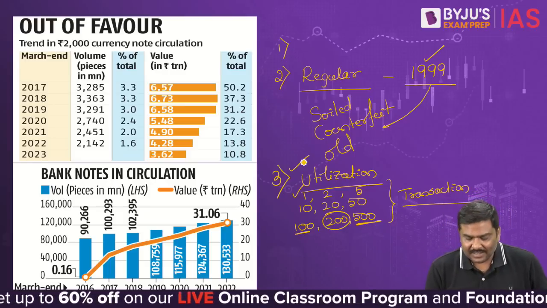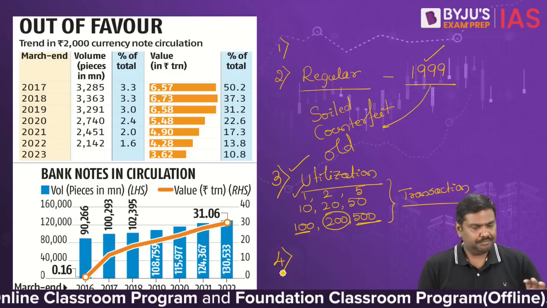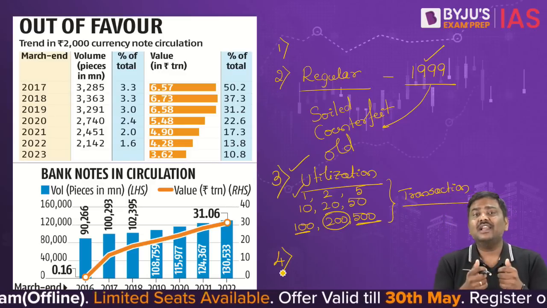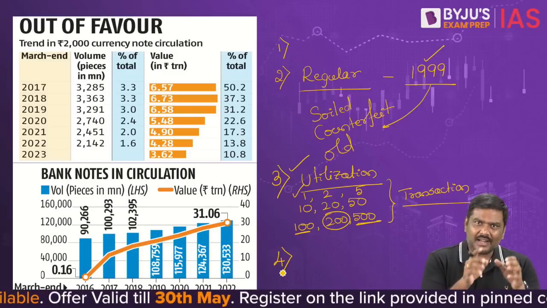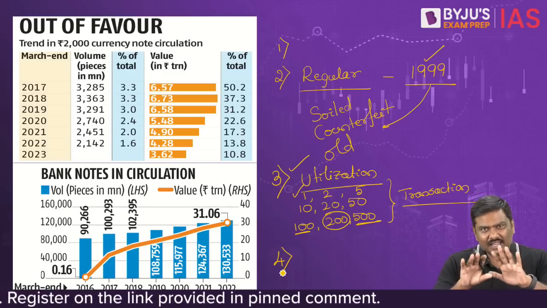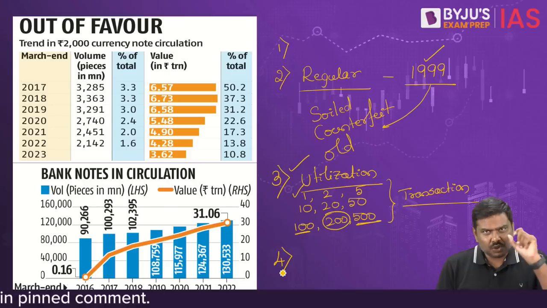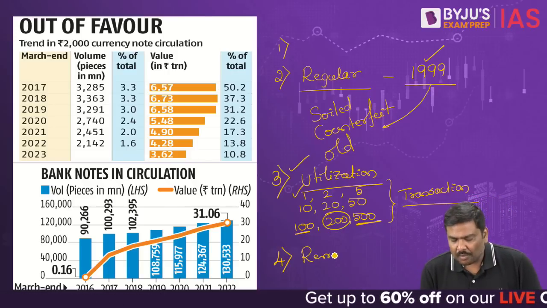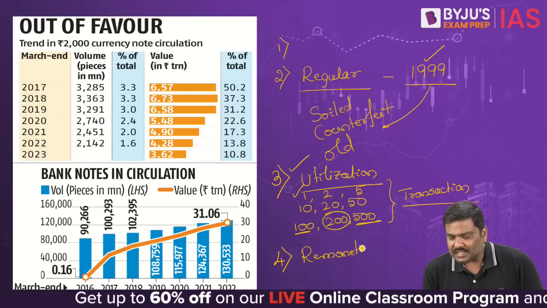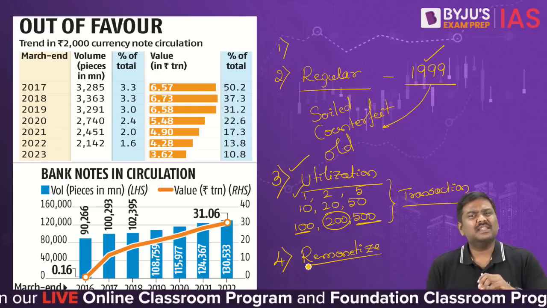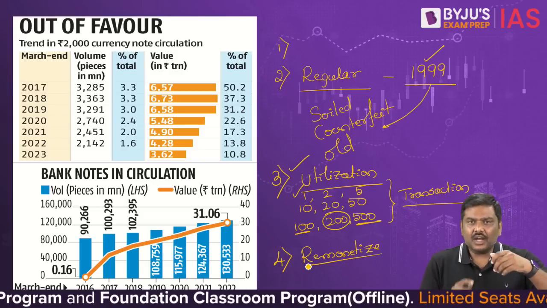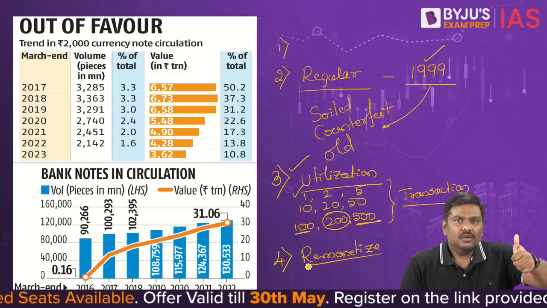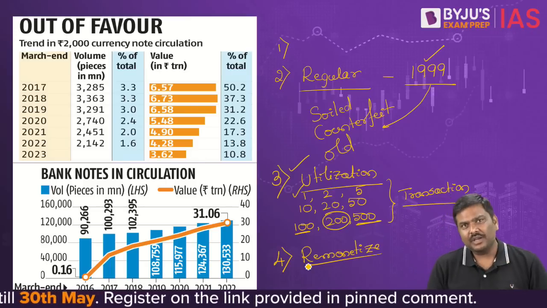And as per the data published by the Reserve Bank of India, please have a look at it. Over a period of time, the percentage value of the 2000 rupee note in the market has come down. And the reason is very simple. Post 2016, there was a need to remonetize the economy. What is the basic idea here? In 2016, the Government of India withdrew the legal tender status of the 500 rupee note and 1000 rupee note.